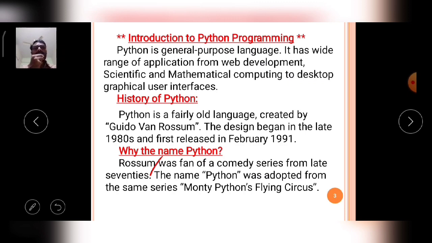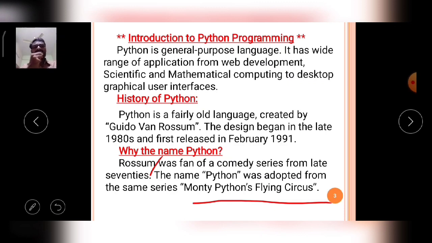The name Python was adopted from that series, Monty Python's Flying Circus. He was very interested in these comedy serials, and this was his very favorite serial.